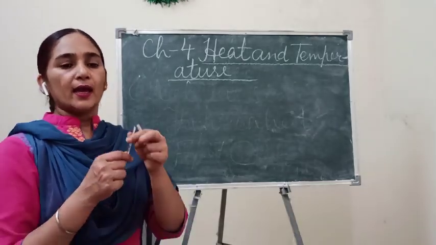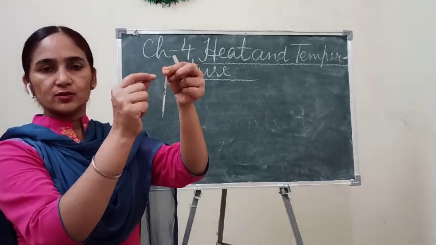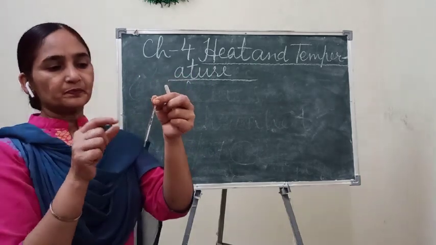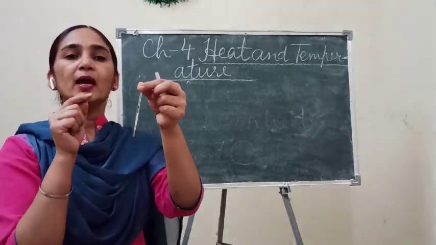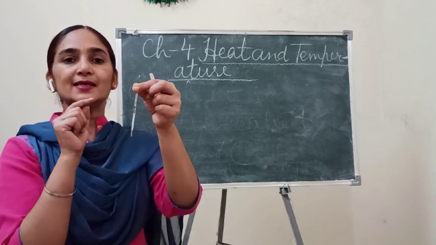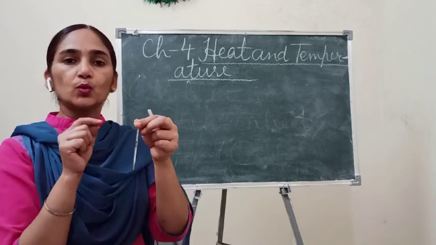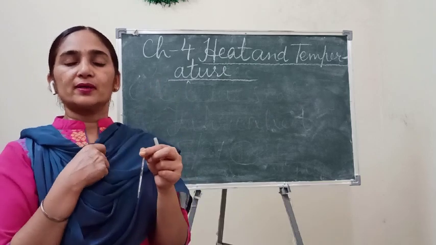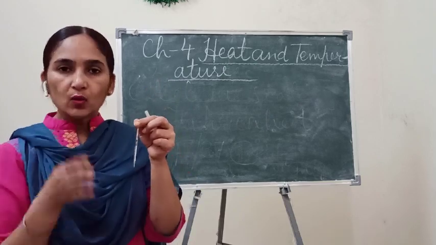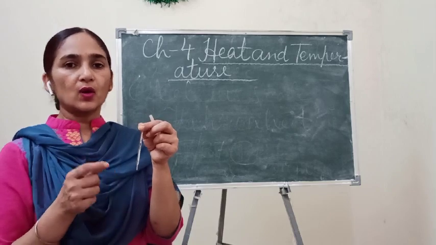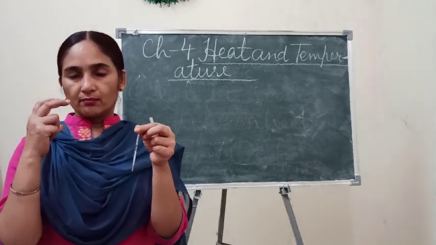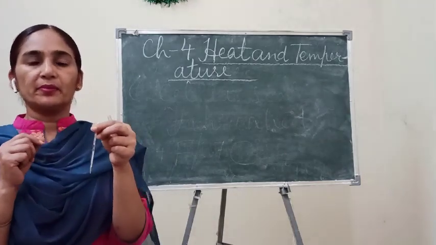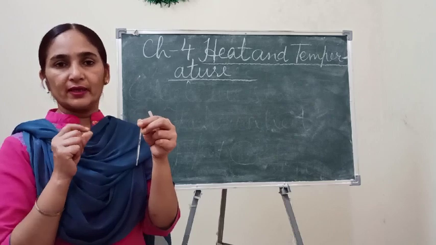Okay, and in this one readings are also written. In a clinical thermometer, readings are from 35 degrees Celsius to 42 degrees Celsius, because our body temperature can't fall below 35 degrees Celsius. We can say the normal body temperature of any human being is 37 degrees Celsius.